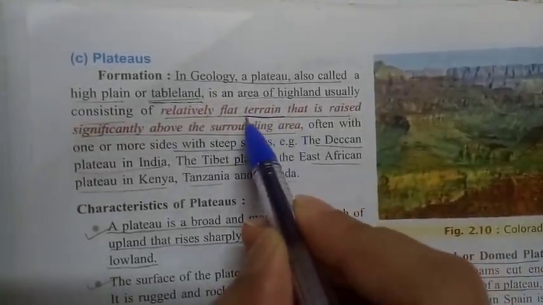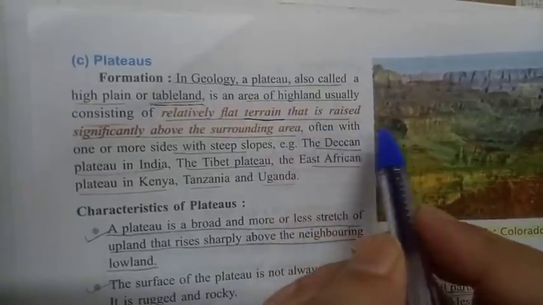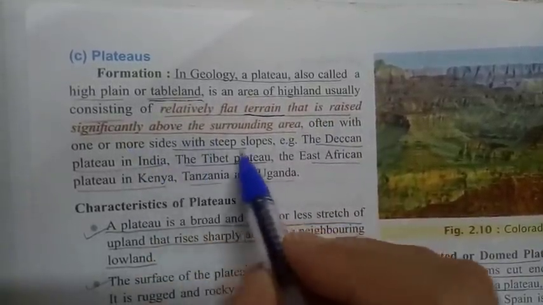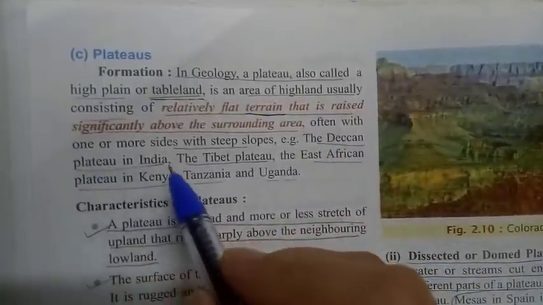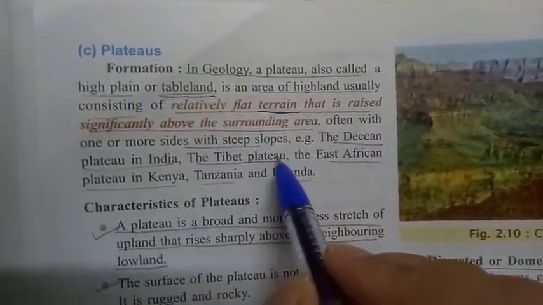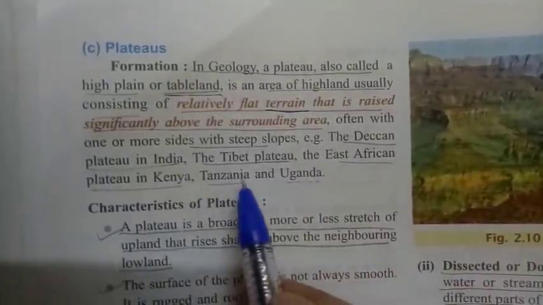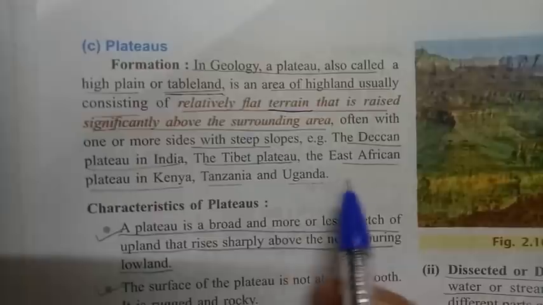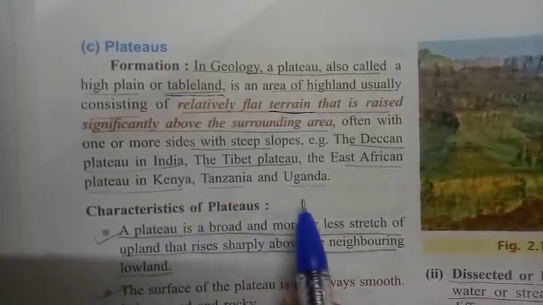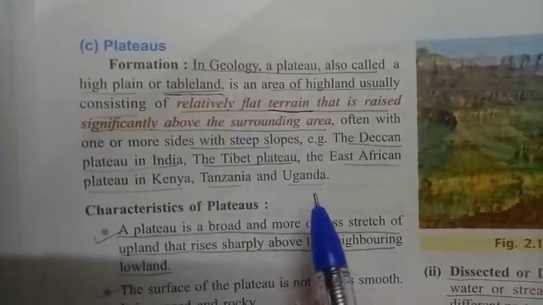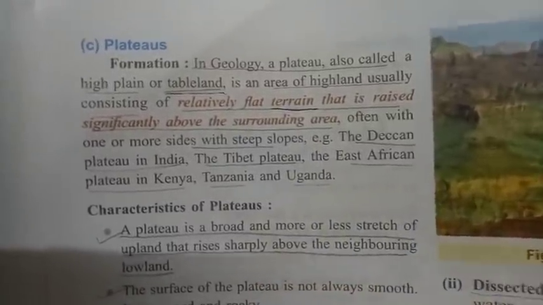What is terrain? Flat plain area is known as terrain. Clear? That is raised significantly above the surrounding area, often with one or more sides with a steep slope. Example, the Deccan Plateau in India, the Tibet Plateau, the East African Plateau in Kenya, Tanzania and Uganda. Now we are going to see what is plateaus.